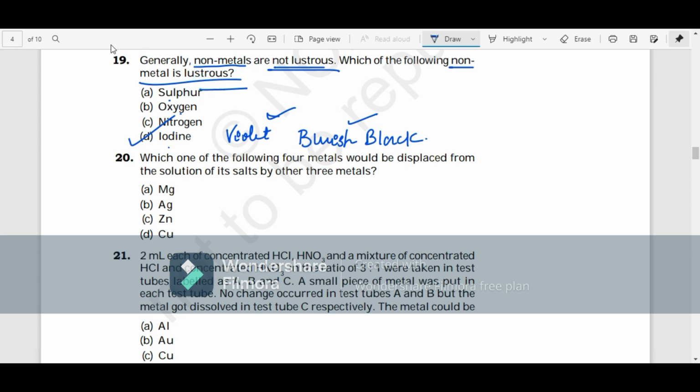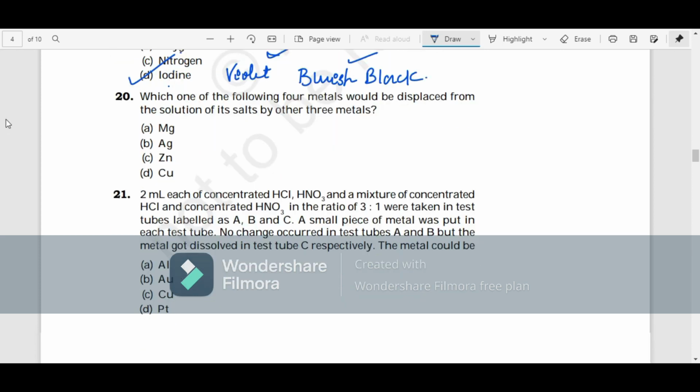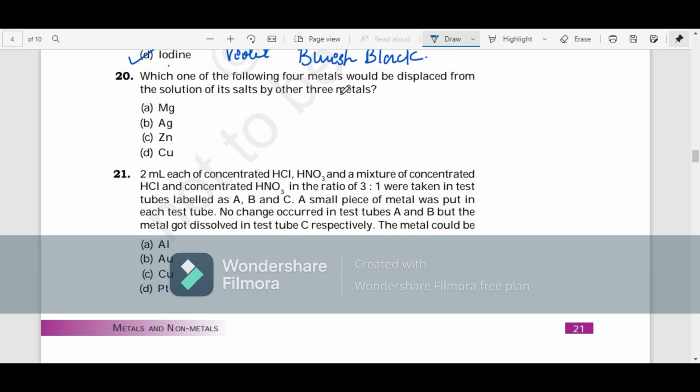Next, which one of the following four metals would be displaced from the solution of its salt by the other three metals? Is it magnesium, silver, zinc, or copper? I'm pretty sure you'll know the reactivity series. Please stop calling me a careless zebra.